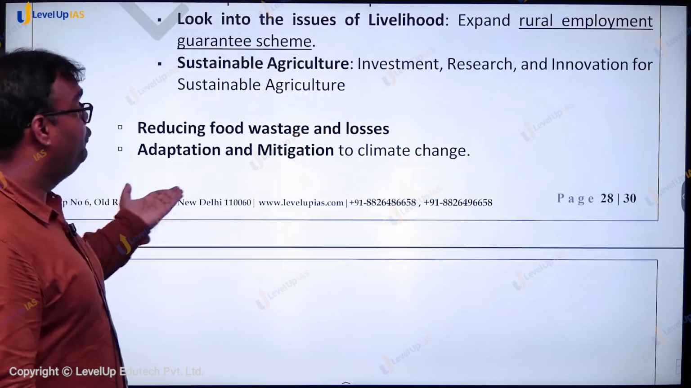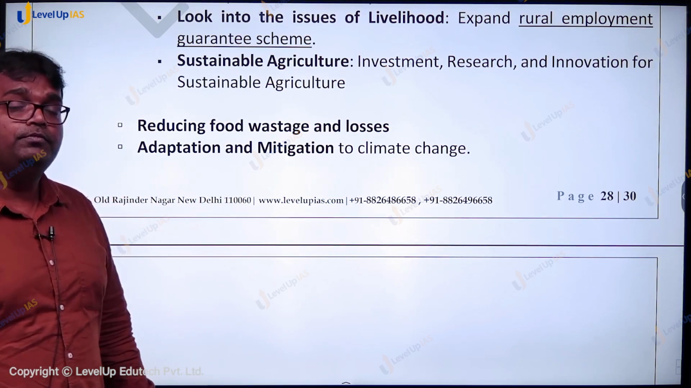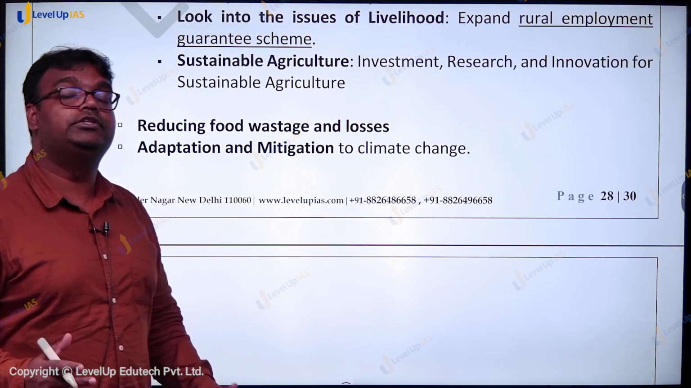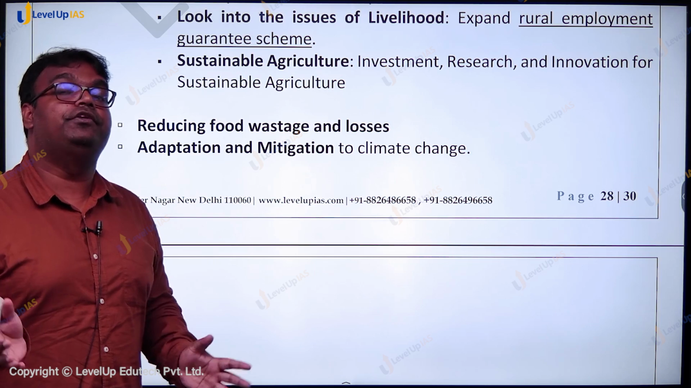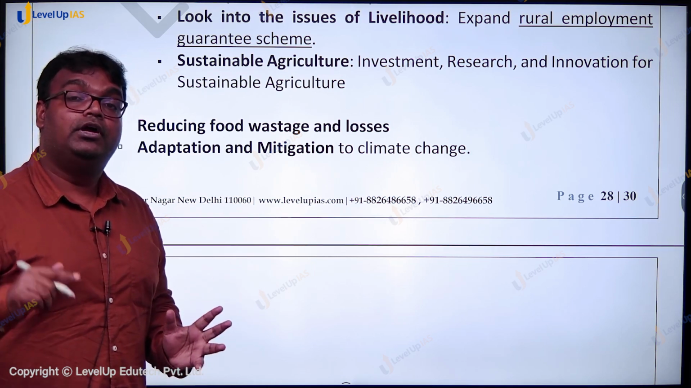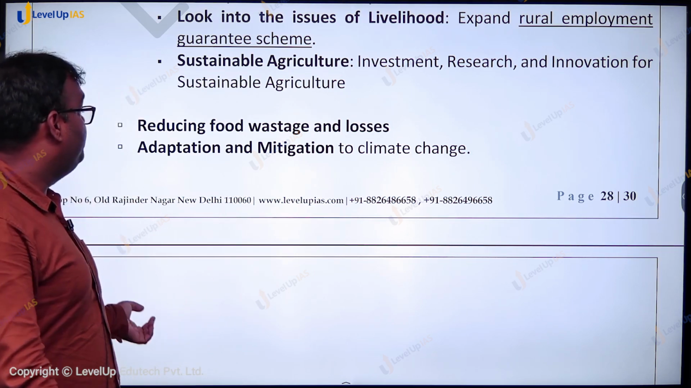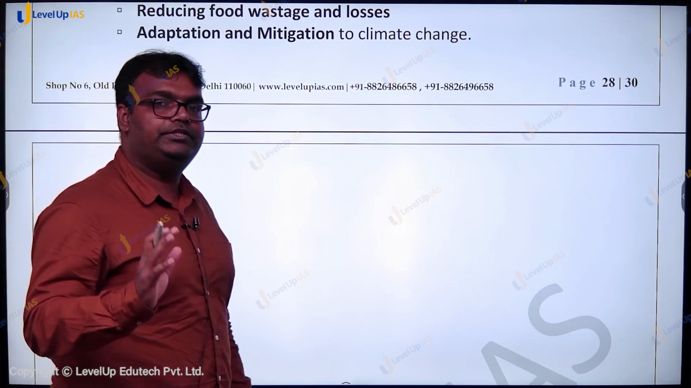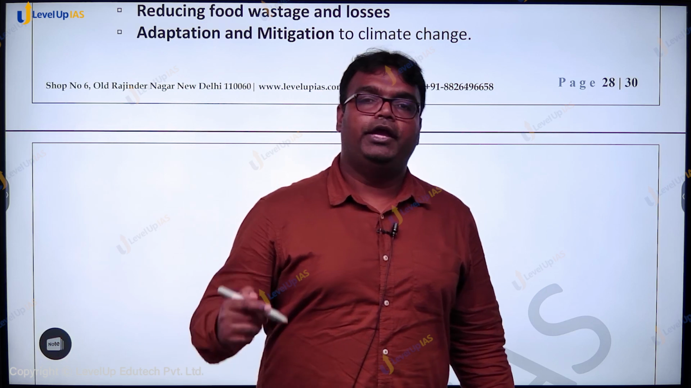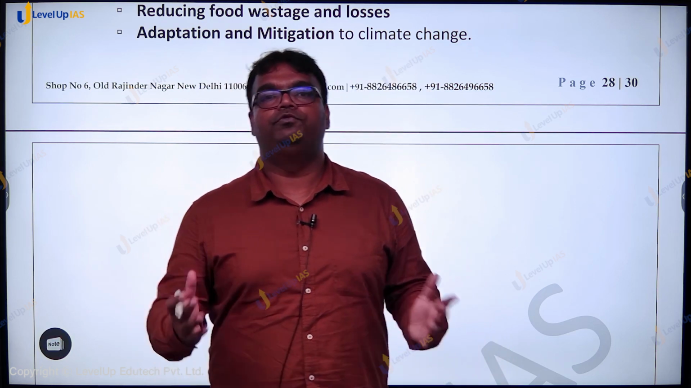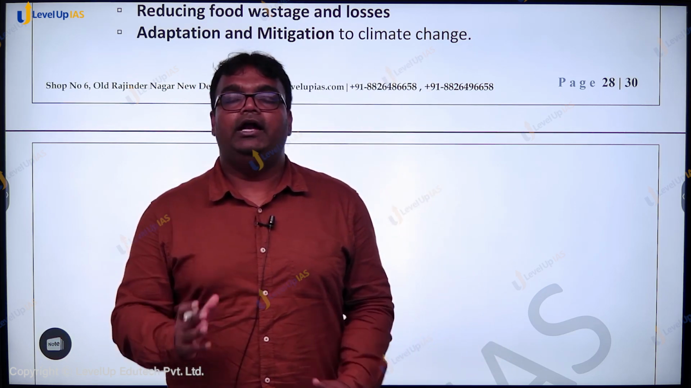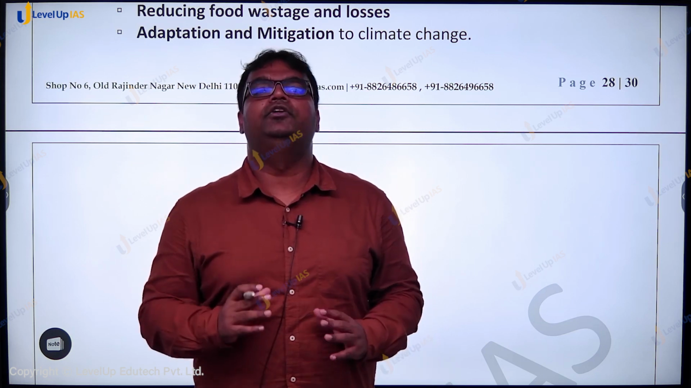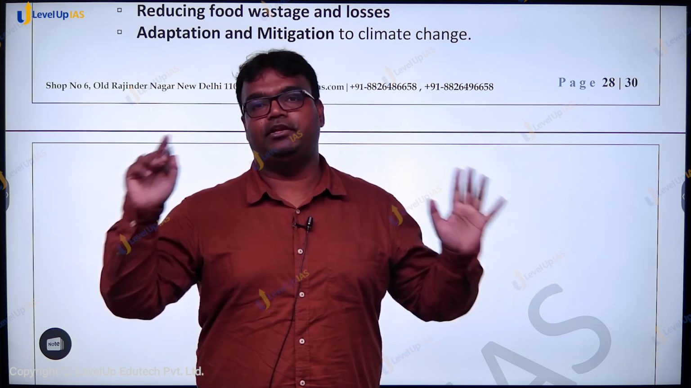Then reducing food wastage and losses is also crucial. Around 20 to 30% of India's food that we grow gets wasted. If we can save it, hunger situation in the country can be taken care of, and overall adaptation and mitigation of climate change would in the long run ensure that our agricultural system, our food system is sustainable, and our fight against hunger would thus be more sustainable.